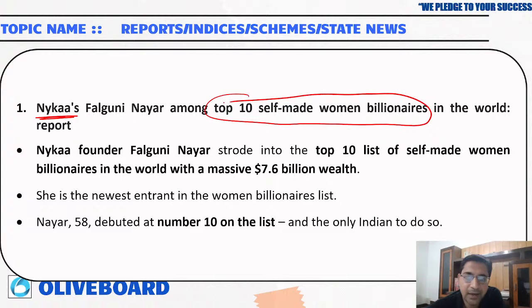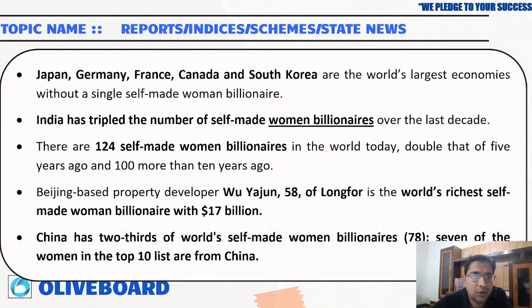From India, this name is very important. She is the newest entrant in the woman billionaire list. Nair is 58 and debuted at number 10 in the list, and she is the only woman from India to do so.